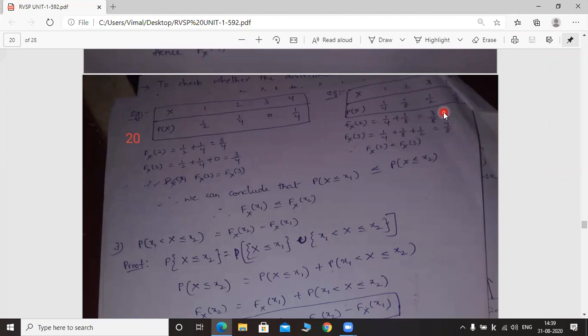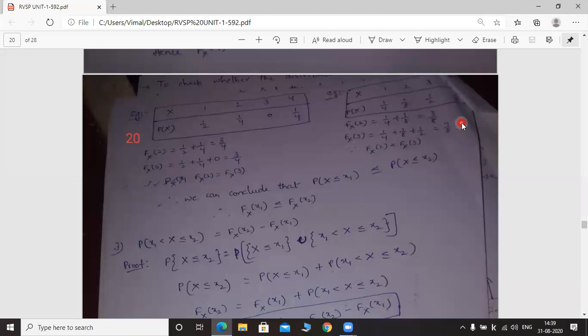Cumulative means we have to add the corresponding probabilities up to the considered value. So capital Fx of 3 is equal to probability of capital X less than or equal to 3. You have to add the first three probabilities in the table: 1 by 4 plus 1 by 8 plus 1 by 2, which is equal to 7 by 8.